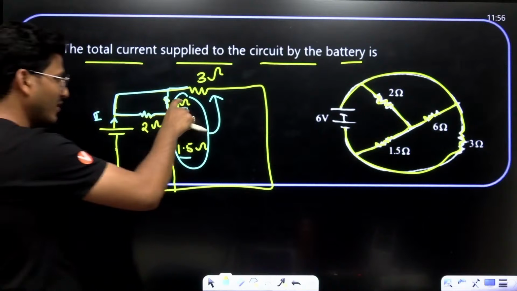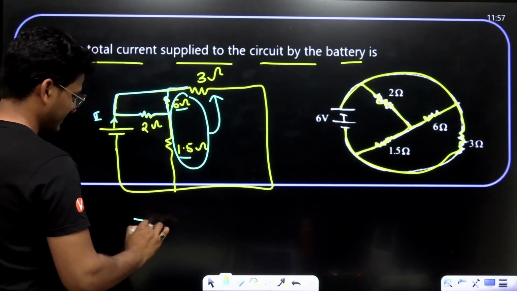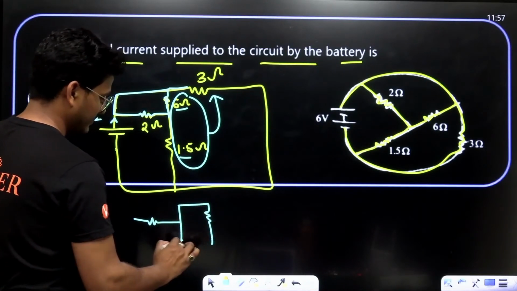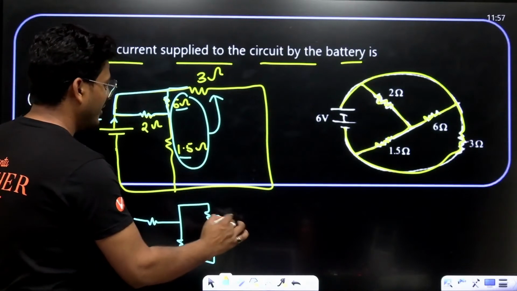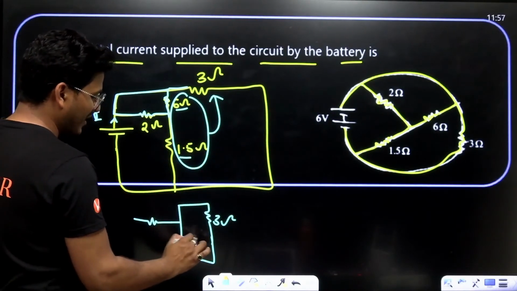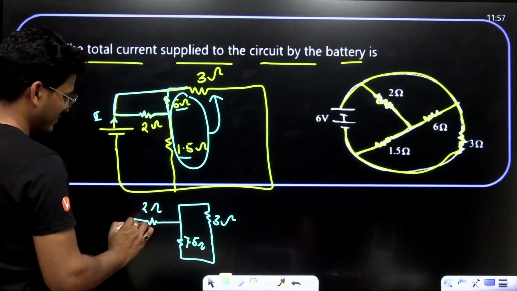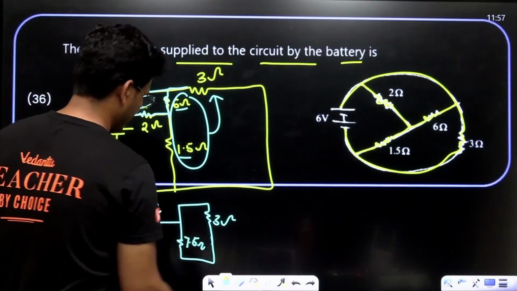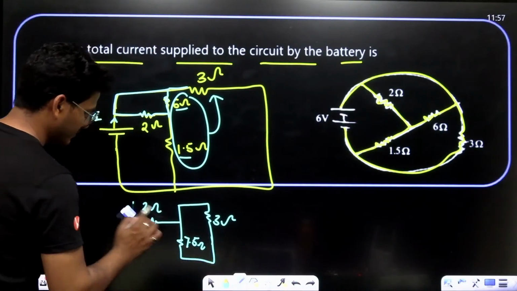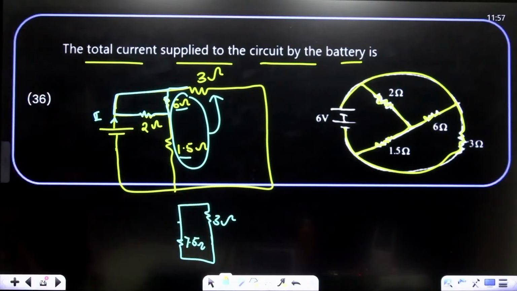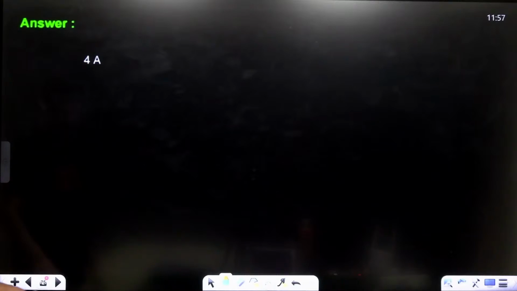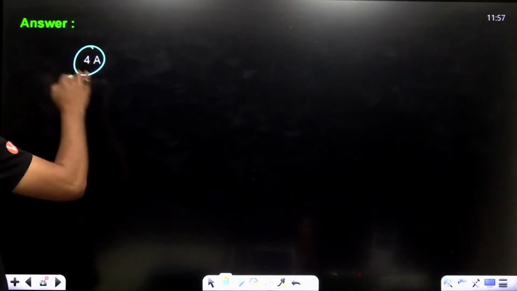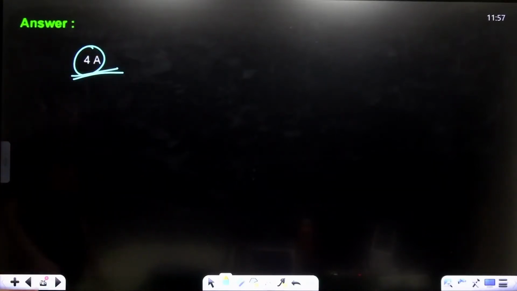Firstly solve 6 plus 1.5, that is 7.5 ohm. This is 2 ohm. Now solve these in parallel combination, then treat with 2. Then the final answer will be 4 ampere.